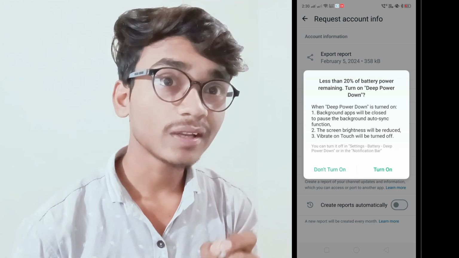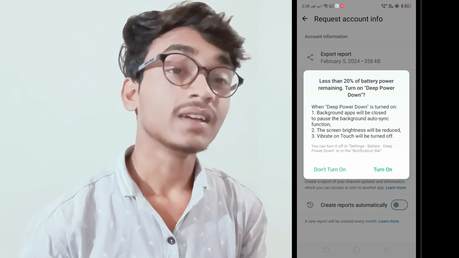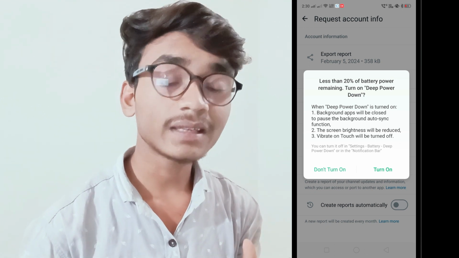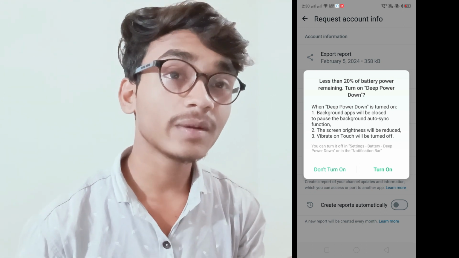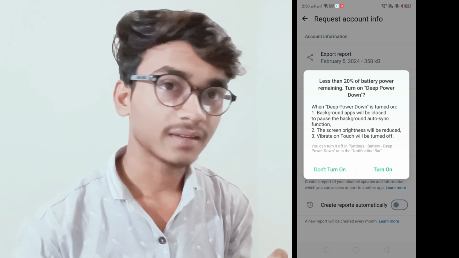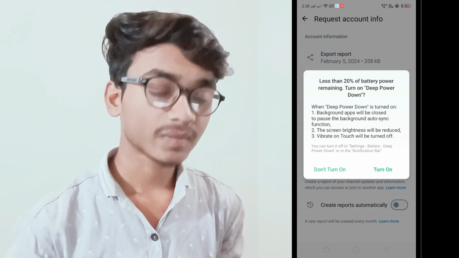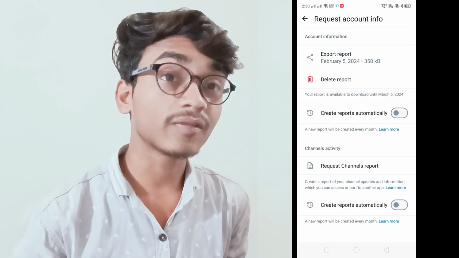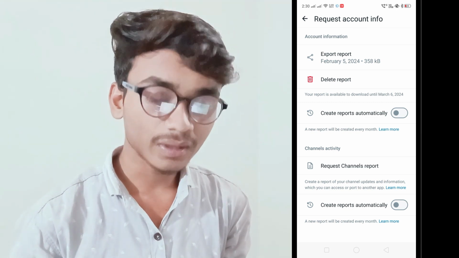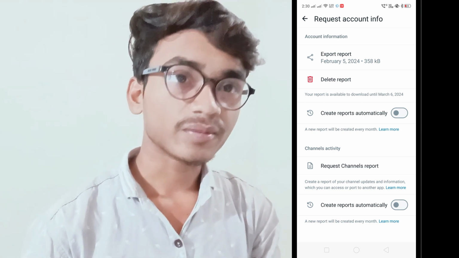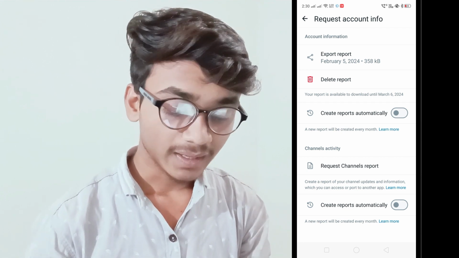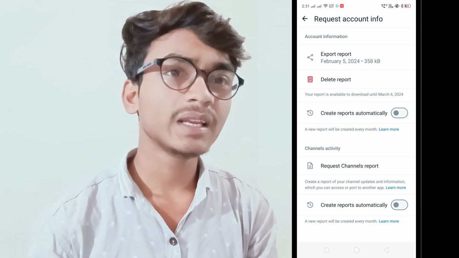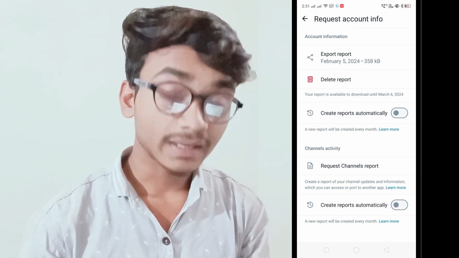But remember, it's only available for WhatsApp beta testers. And if you want to become a WhatsApp beta tester, then you need to go to our Telegram channel, and download the latest WA beta file from our Telegram channel, named AmarPalTech. You can search, and you can download WA Defender. You can download WhatsApp beta, and when you download it, you can see this type of option, request account info in WhatsApp. When you request your account info, it will take a minimum of 2 or 3 days to generate your account info.